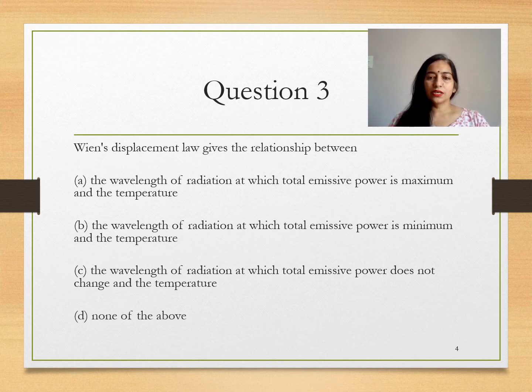The last option is none of the above. So the correct option is the wavelength of radiation at which total emissive power is maximum and the temperature. Wien's displacement law.